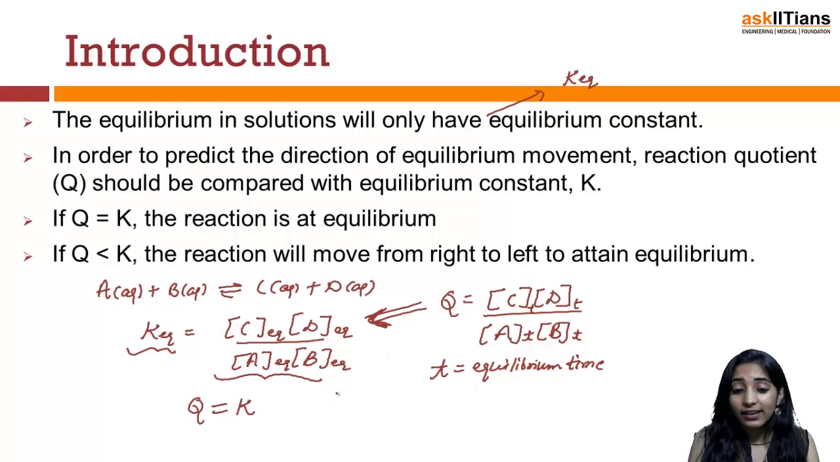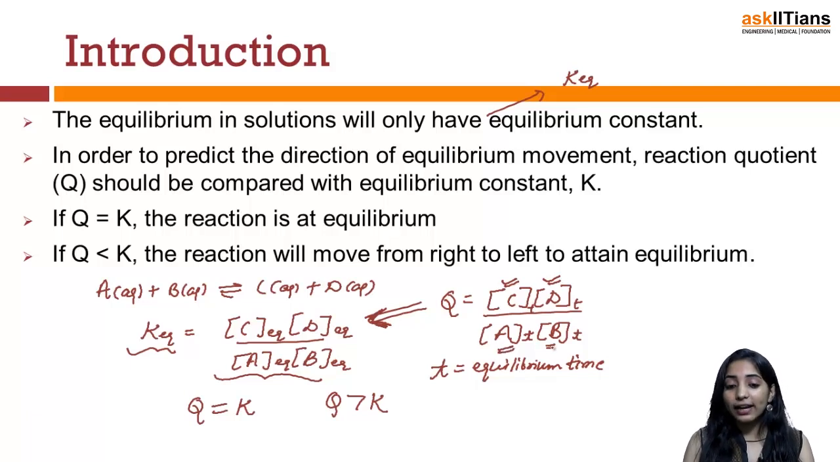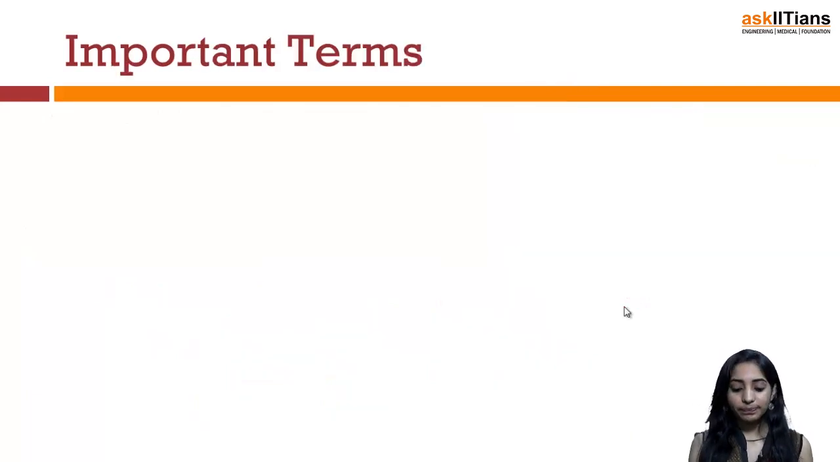Because if the value of Q is greater than K, that means the concentration of C and D is greater than the concentration of A and B. So if Q is greater than K, the reaction has to move from right to left. That means the reaction has to start moving in the backward direction to attain the equilibrium.